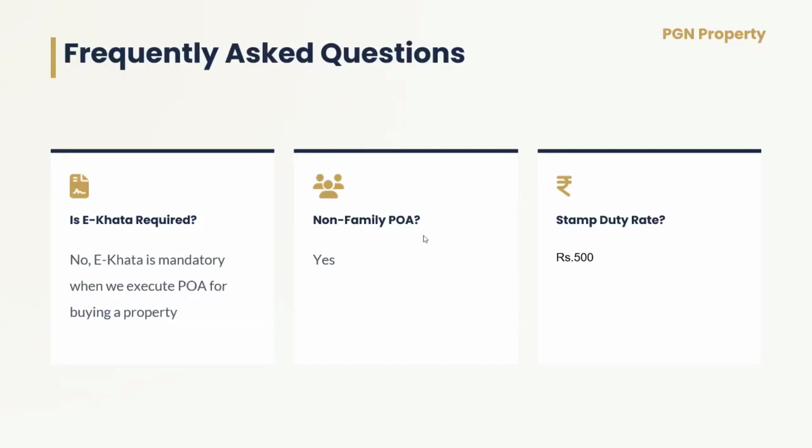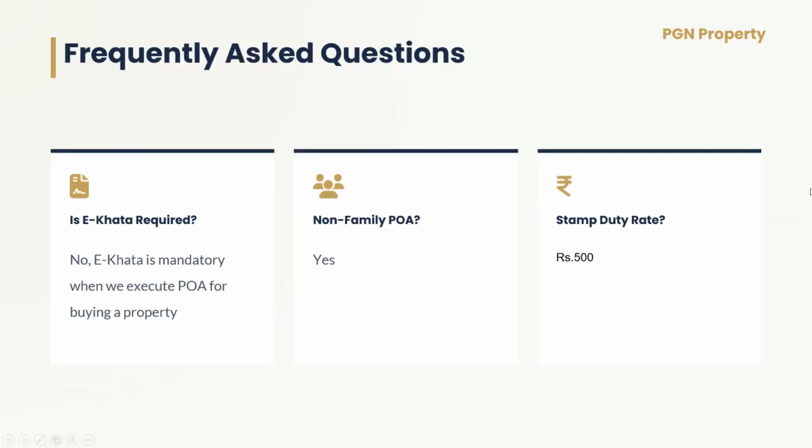Second question, can we give the power of attorney to non-family members? Yes, we can give the power of attorney to non-family members. That includes your advocate, agent, broker, anyone else. And the stamp duty is just 500 rupees, irrespective of family members or non-family members. When you are selling, if you give the power of attorney to your family members, the stamp duty is just 500. Whereas if you give it to non-family members, the stamp duty could be significantly higher, which could be 5% of your property value or guidance value, whichever is higher.